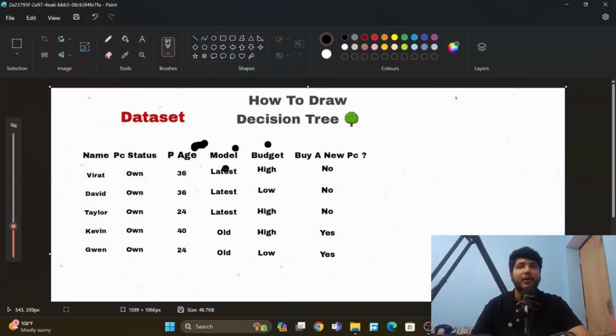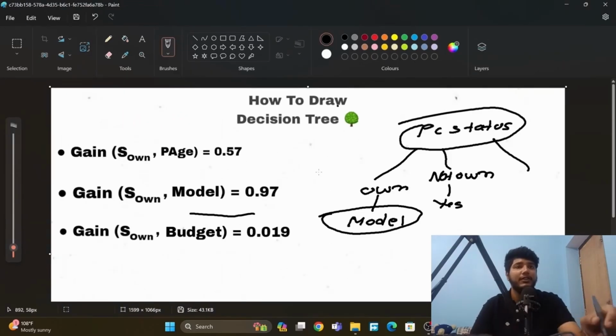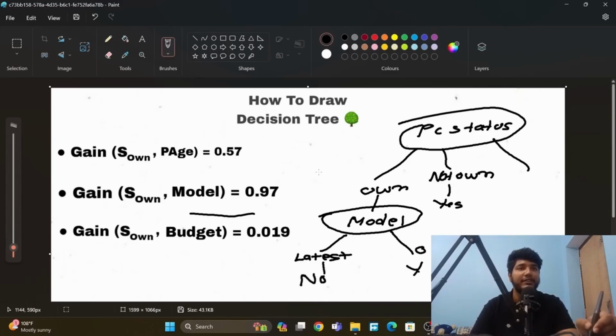In model, latest and old. If latest is there, no decision, and if old is there, yes decision. We can directly come to a conclusion. If the model is latest, he should not buy the PC. If the model is old, yes, he should buy the PC.